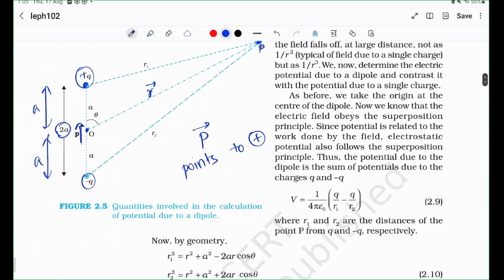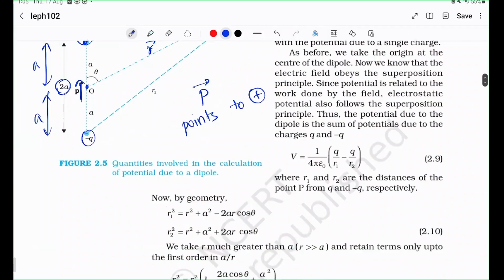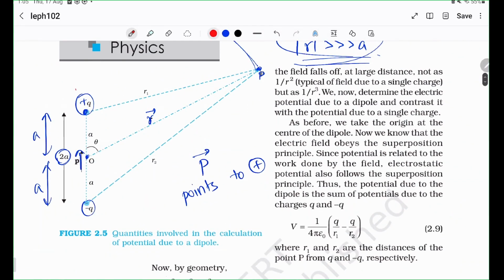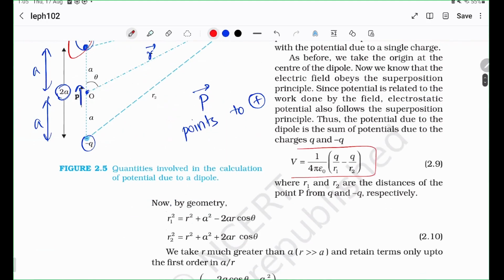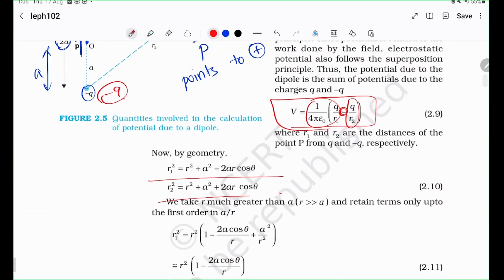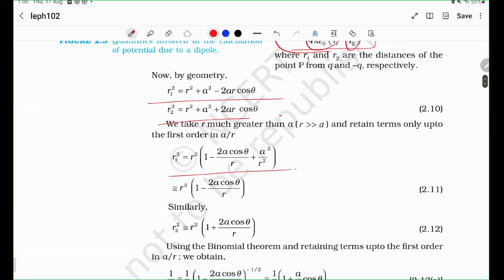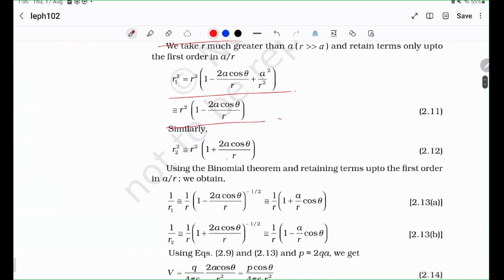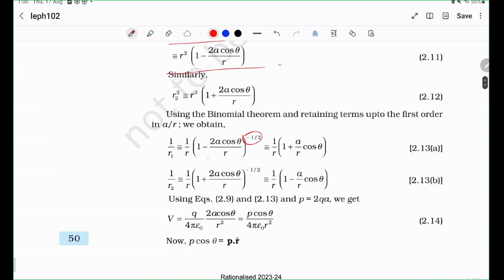So it's actually not a very complicated thing. We know that the potential due to a single point charge is 1 by 4 pi epsilon naught Q by R. So it's just a question of applying this multiple times. You see that they've applied it to one charge and then there's a second charge. This charge has a negative sign because it's a minus Q. And then use the cosine rule and the binomial approximation.